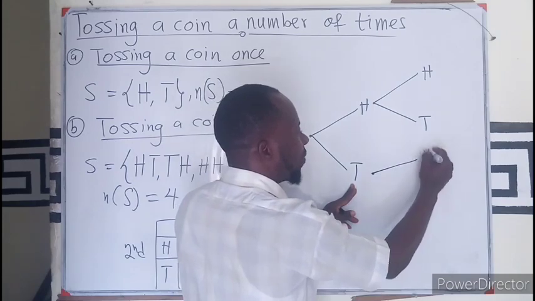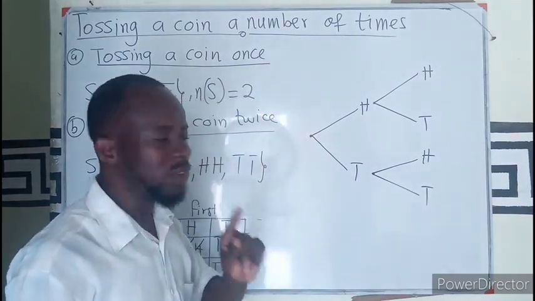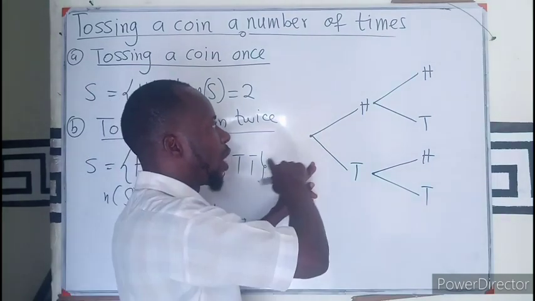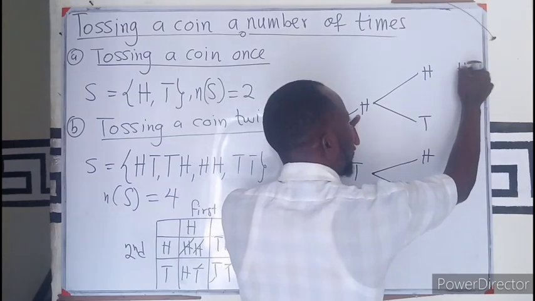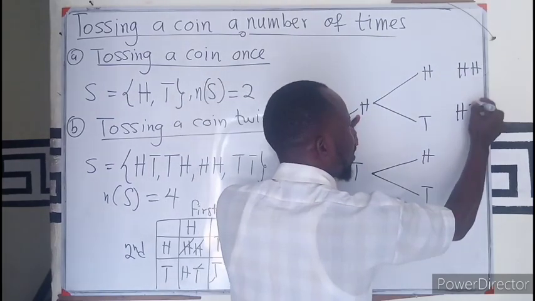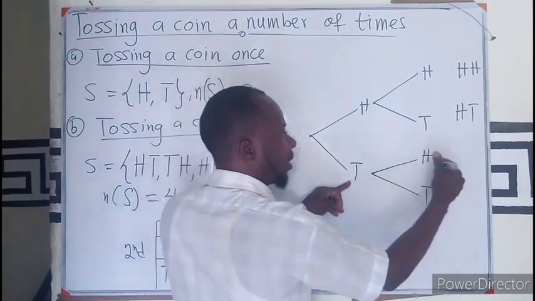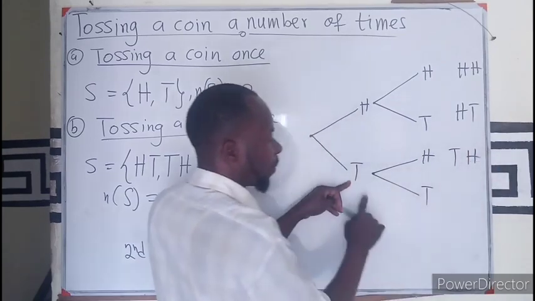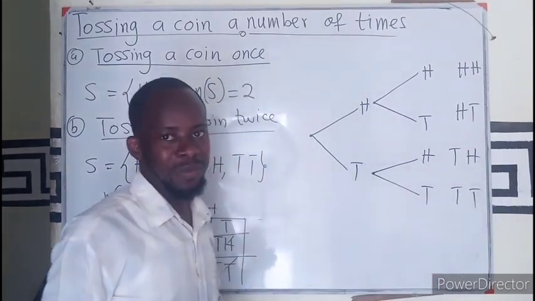Then I could also have a head or a tail. So in writing the sample space from a tree diagram, we are working on the branches. So head head, head tail, then tail head, working all the way on the branches, tail tail.